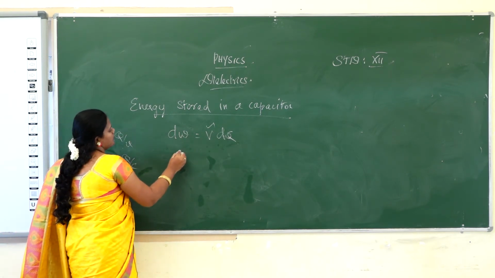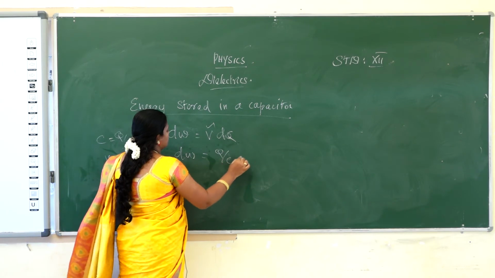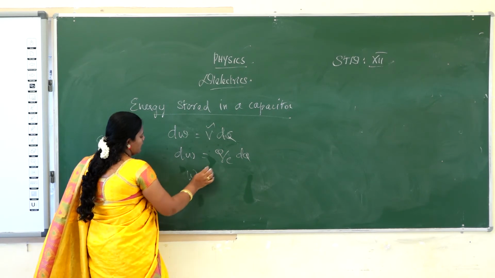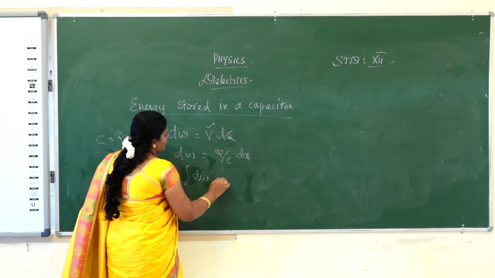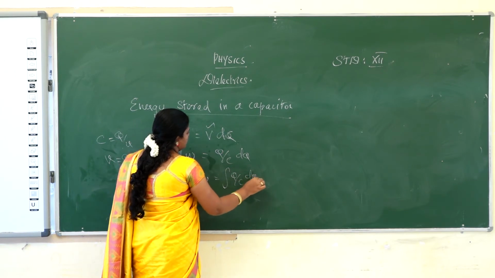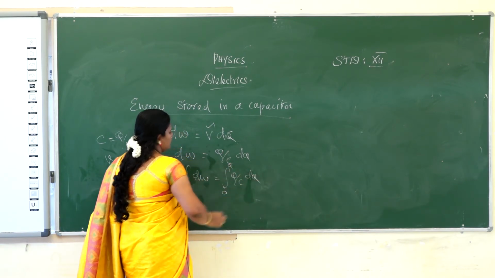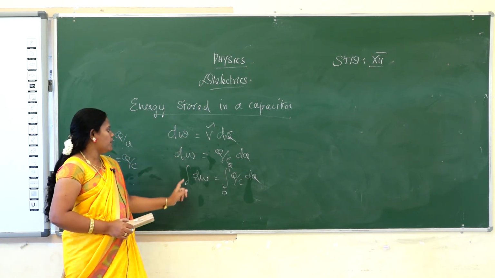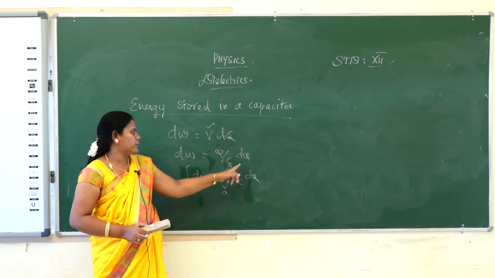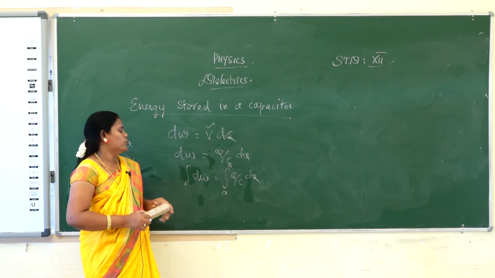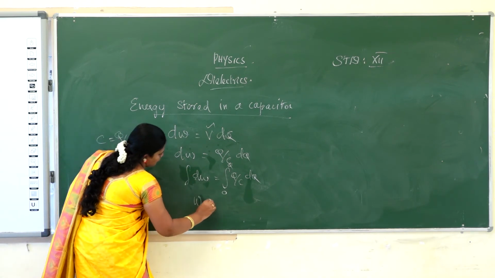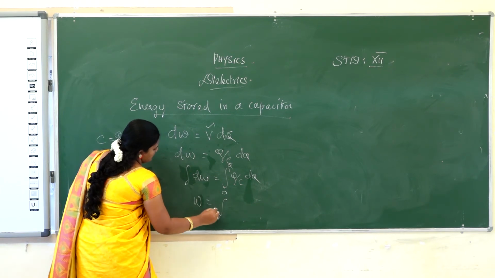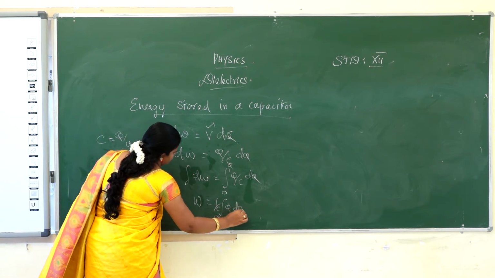Substitute the V value in this part: dW is equal to Q by C into dQ. So we want the work done. On both sides, integral of dW is equal to integral of Q by C into dQ. To get W from dW, what do we do? Integration on both sides. The lower limit is 0 and the upper limit is Q. And integral of dW is equal to W, which is equal to the integral from 0 to Q, taking C outside, of Q into dQ. Okay.